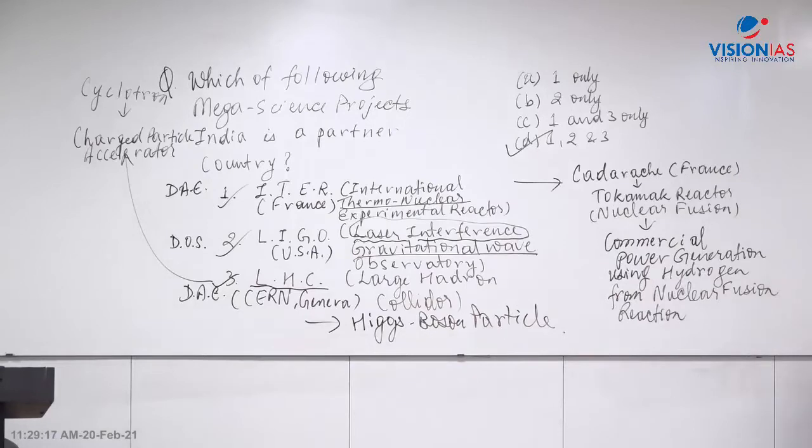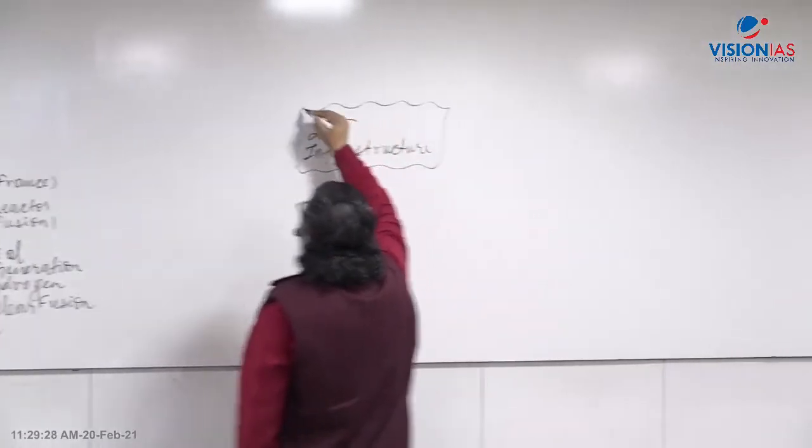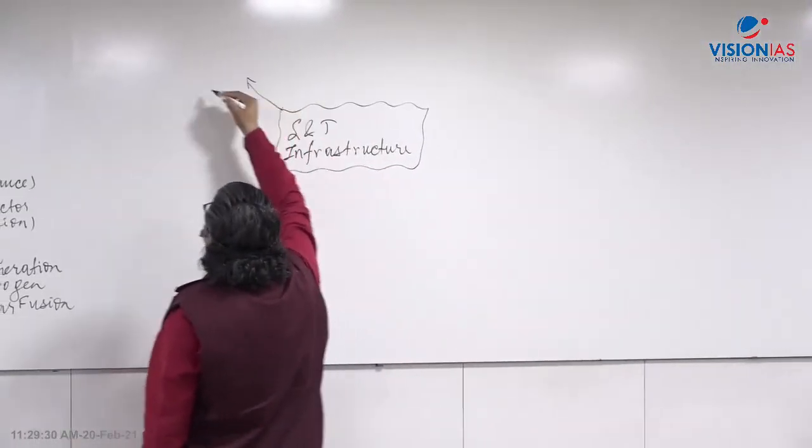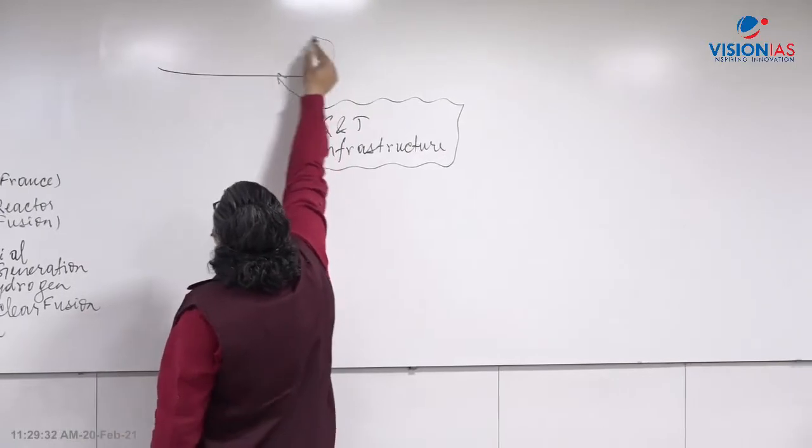If you take science and technology infrastructure in the country, we can summarize that we have various departments and ministries.